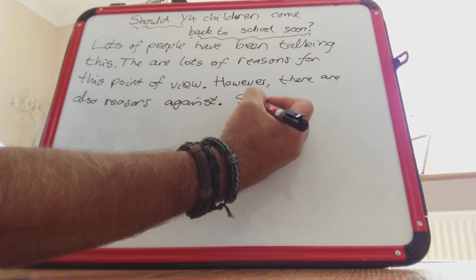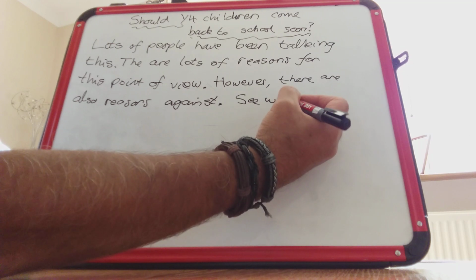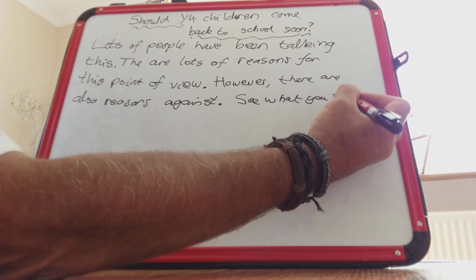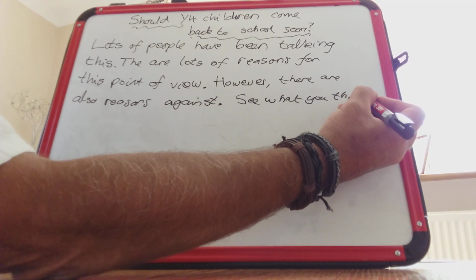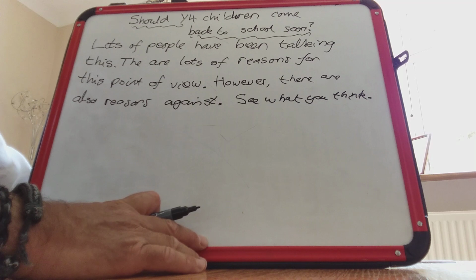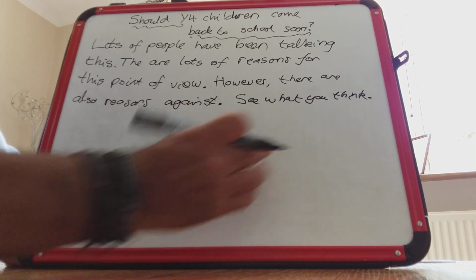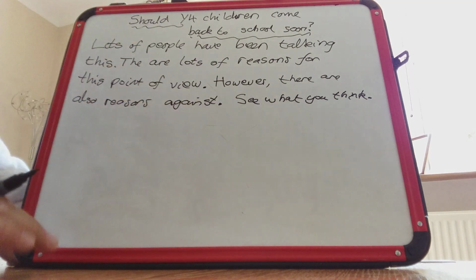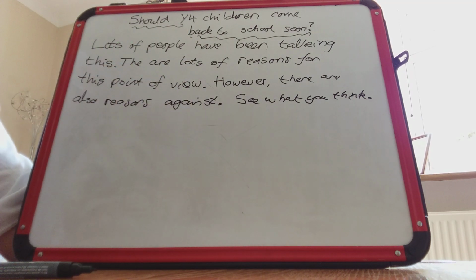And then finally, see what you think. So it's as if you're actually talking to the person who's reading. And let's face it, when we write, that's really what we're doing. So see what you think. What do you think? Do you think we should? Do you think we shouldn't? That sort of thing. Okay, so I'm going to leave that on there for a few more seconds.